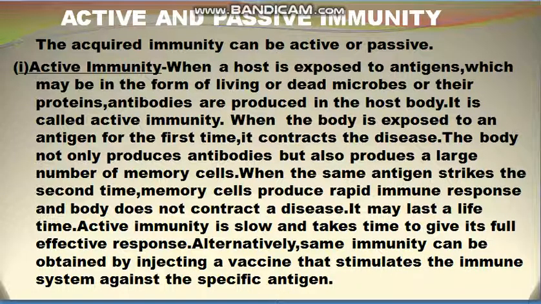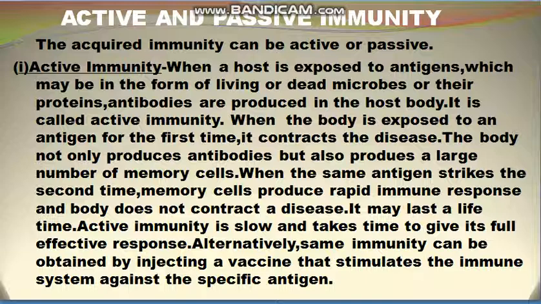So what is active immunity? Actually, when a person is exposed to a certain antigen, or you could say a disease causing organism, and when the antigen enters the body in the form of living or dead microbes, then antibodies are produced in the host body, or in the human body. And when antibodies are produced, it means this is active immunity. And when the body is exposed to a certain antigen or pathogen for the first time, it gets the disease.